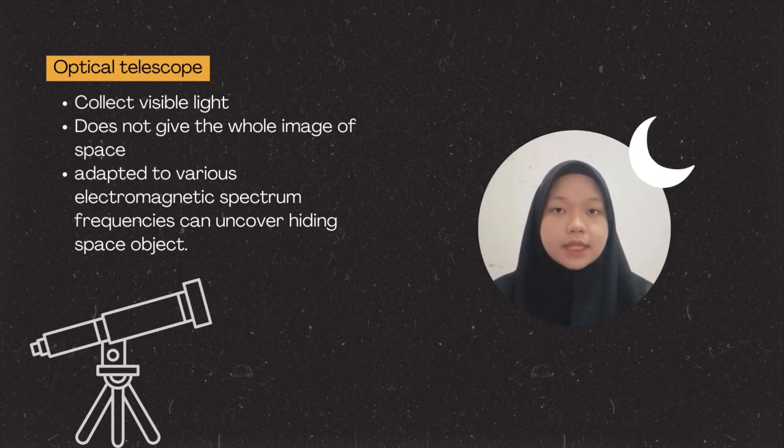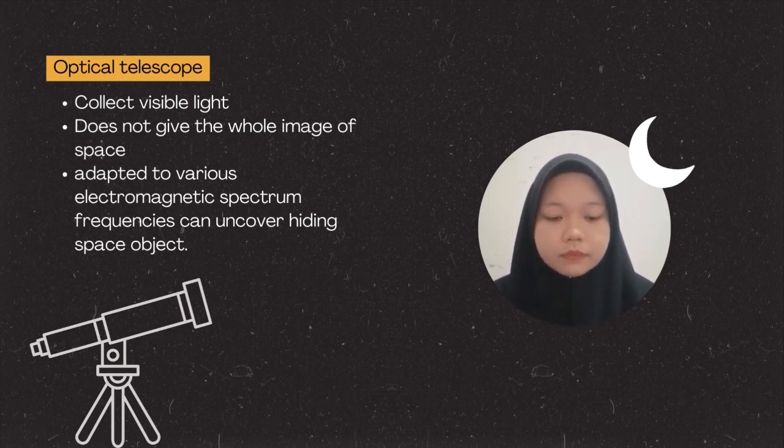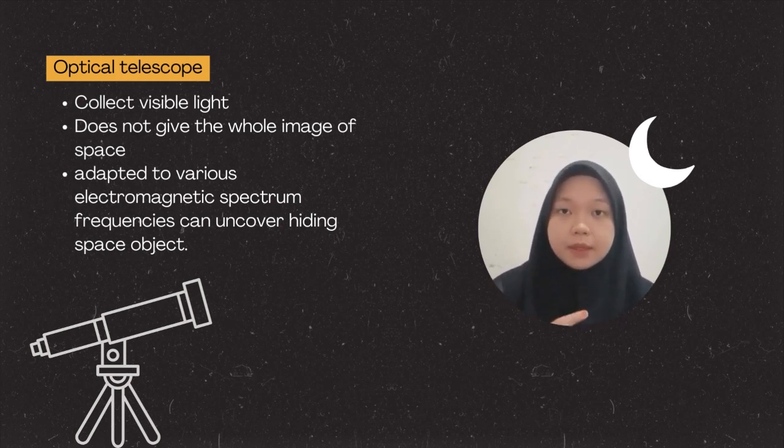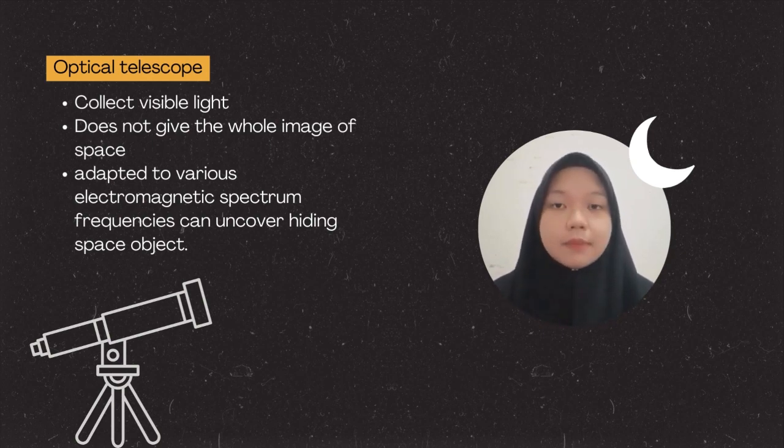This type of telescope works by adapting to various electromagnetic spectrum frequencies, and can uncover hidden space objects like stars. And for information, the radio telescope needs to be much larger than the optical telescope because the wavelength of radio waves is much larger than the wavelength of visible light.